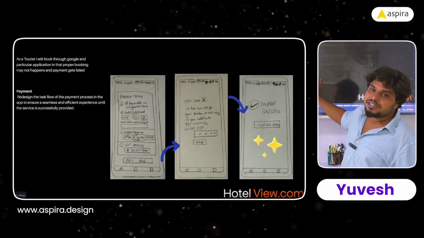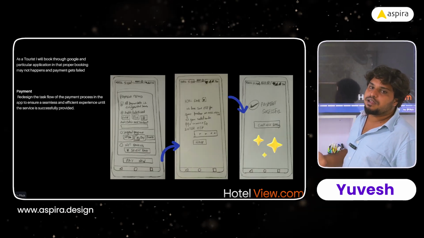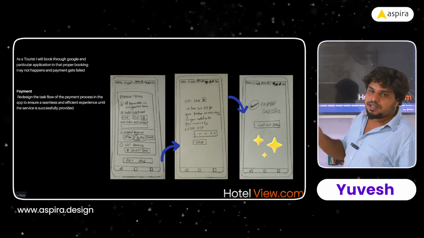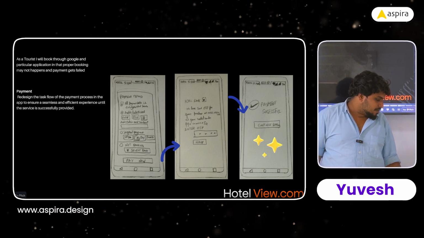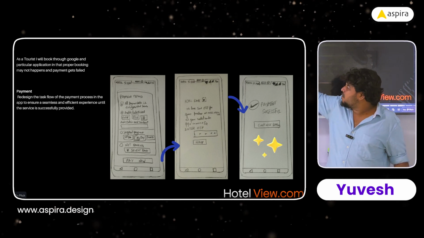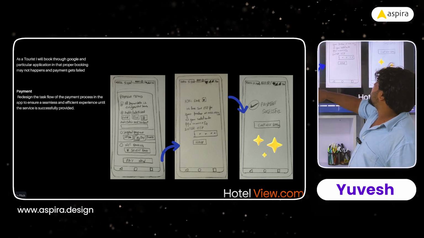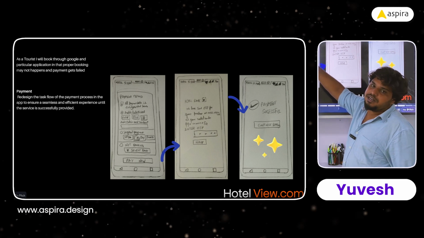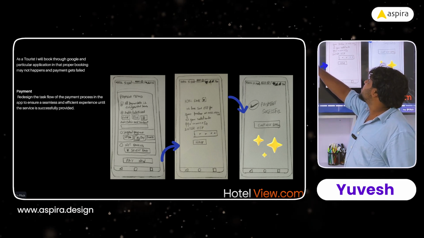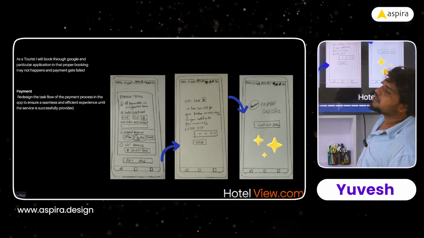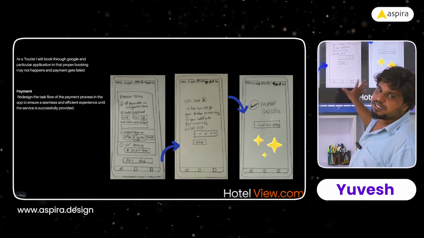That payment structure, I said no. One of the users is not able to pay in the app, so for that I have built the screen. Payment. These are the requirements, and this I have done. Payment method, and once the user selects debit card or credit card payment, he will go to this screen, and once completed, the payment is done. These are the screens I have added.